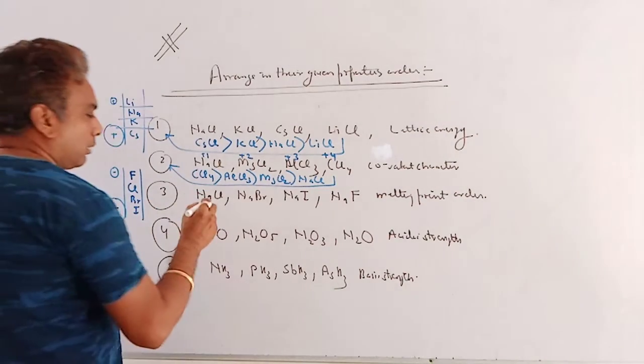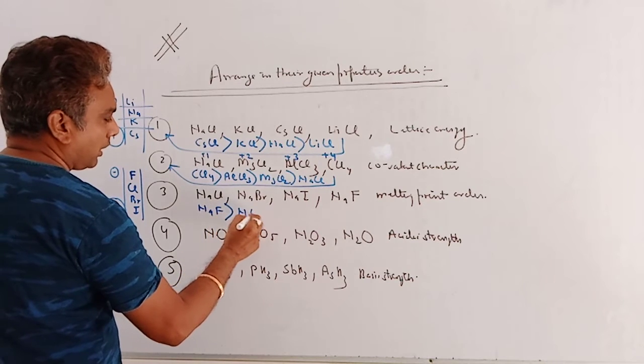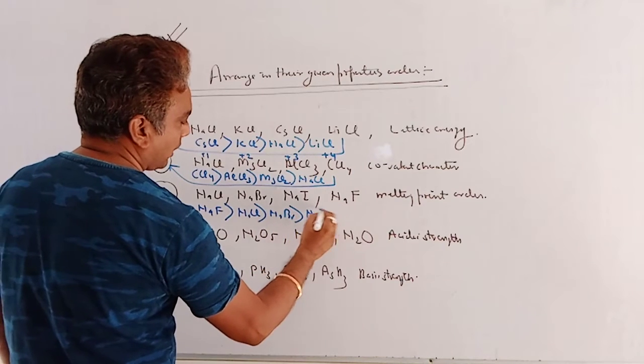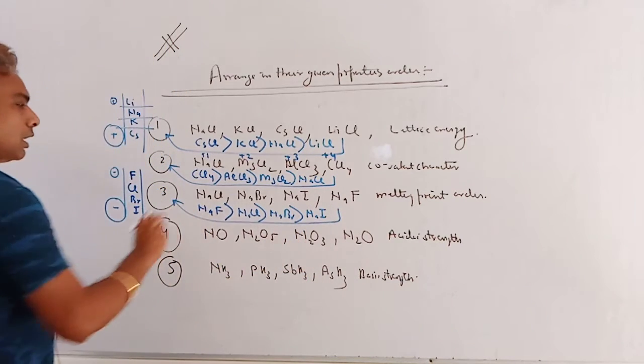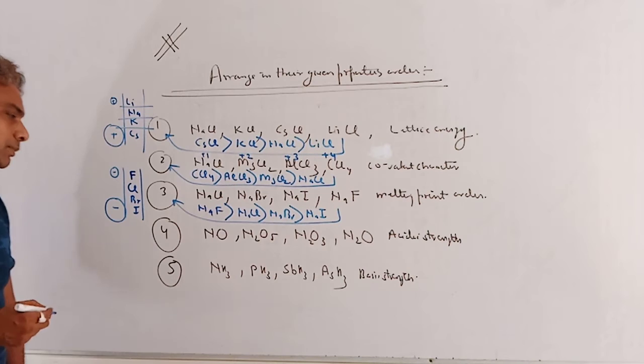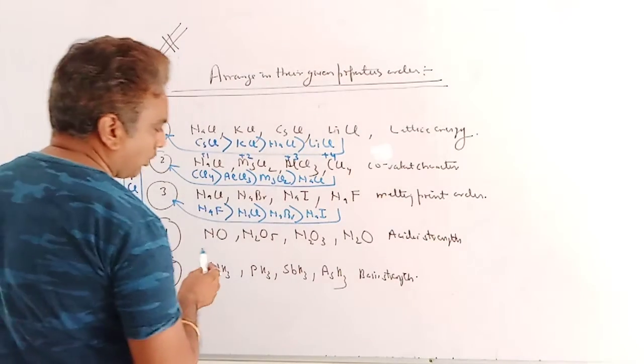So maximum melting point is shown by NaF, then NaCl, then NaBr, then NaI. This is the melting point order. NaF shows maximum melting point since it has the smallest size of anion, so lowest polarization. Clear?